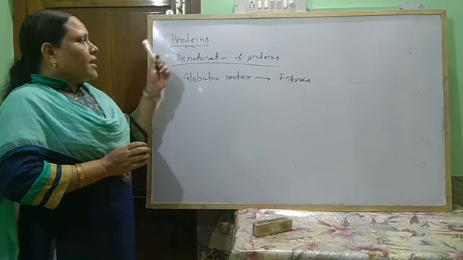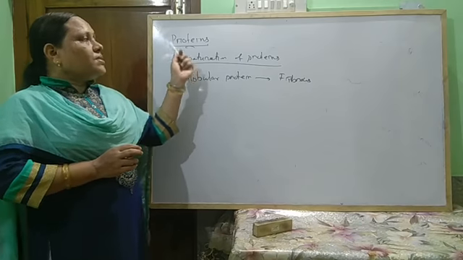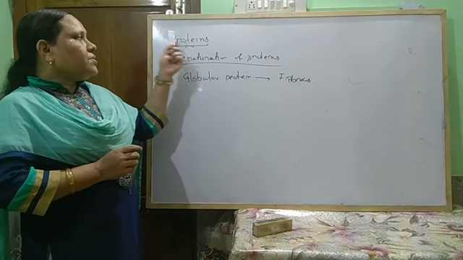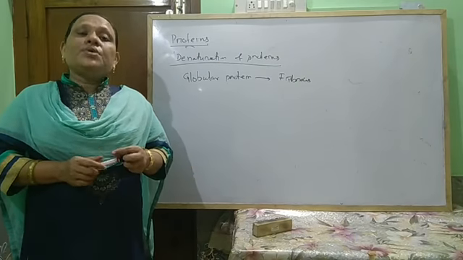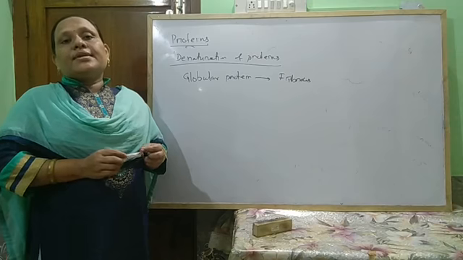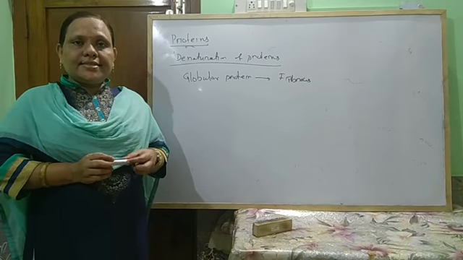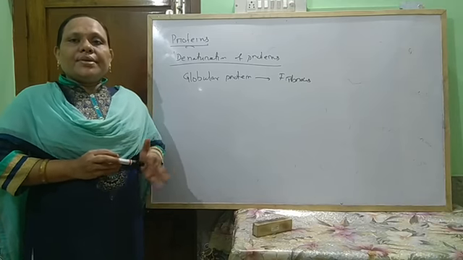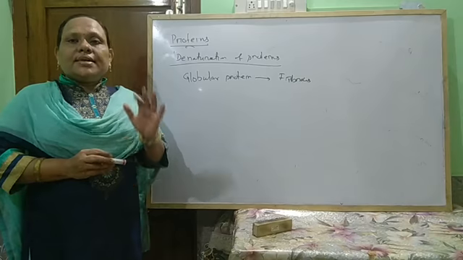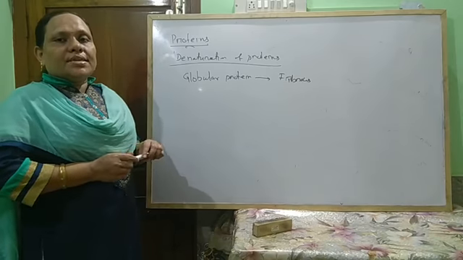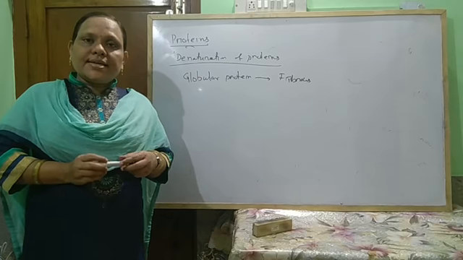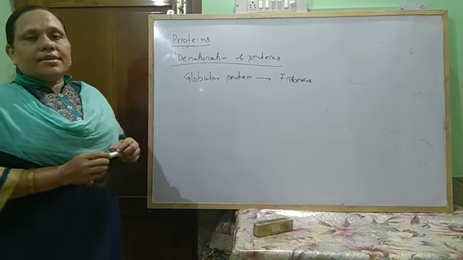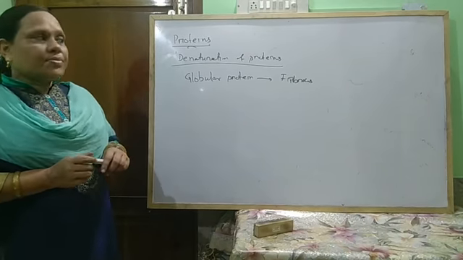Similarly, proteins also generate antibodies which protect us from attack of different diseases. So it acts as antibodies, it is helpful as a metabolic regulator, it acts as enzyme, it is a transporting agent, and it is the structural material of animals.